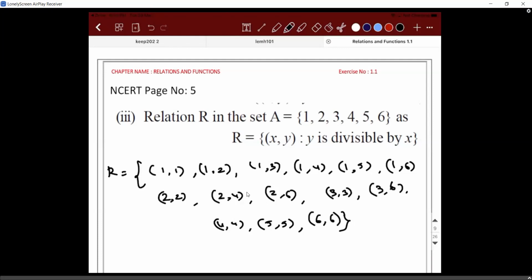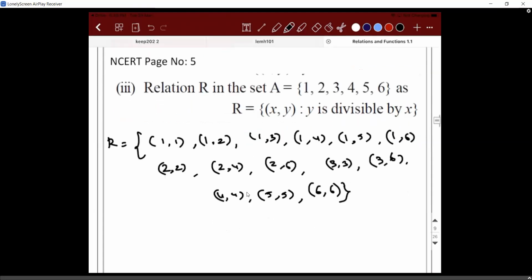Now is it reflexive? Yes, because every number is divisible by itself. It is reflexive. And before you write this, for example, if 100 numbers are given, will you be able to conclude? Here there are six numbers, a limited set. What if it goes to infinite numbers? Will you be able to answer it? Because every number is divisible by itself, that is the logic you need to write.